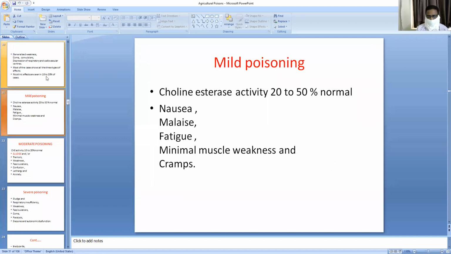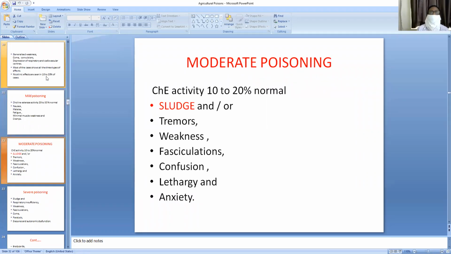What is mild poisoning? Cholinesterase activity lowered to 20 to 50% of normal activity produces mild poisoning, with signs of nausea, malaise, fatigue, minimal muscle weakness, and cramps. Moderate poisoning is seen when cholinesterase activity is reduced to 10 to 20% of normal activity.